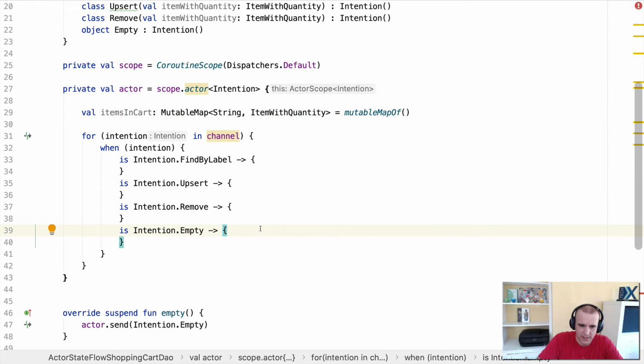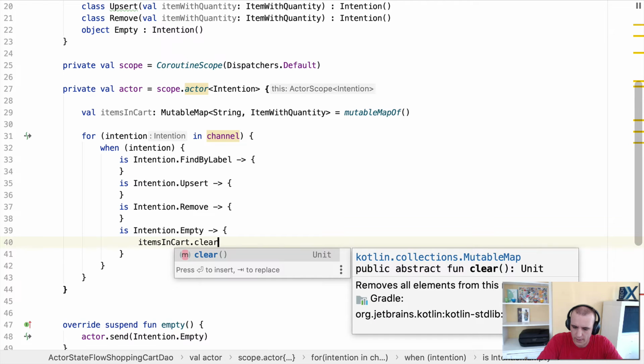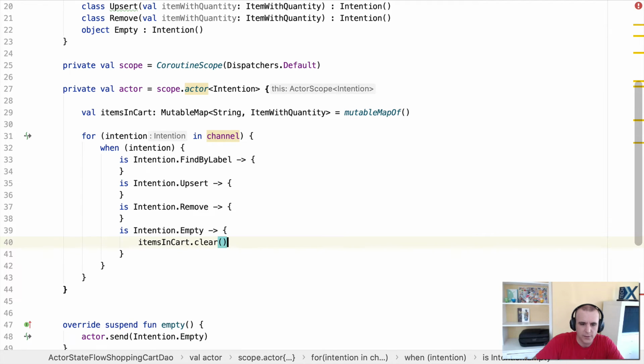So what we can do in the empty is, just like we did before, we can do items in cart dot clear. Cool. All right. We can go to that.